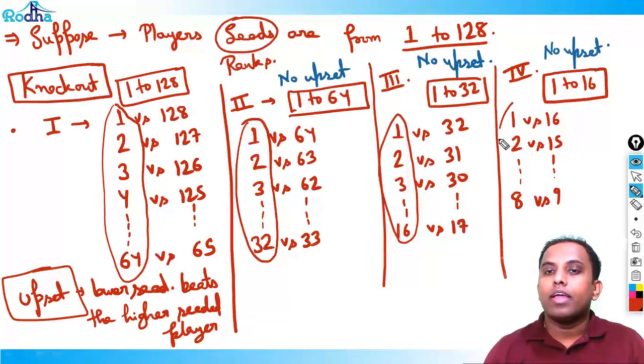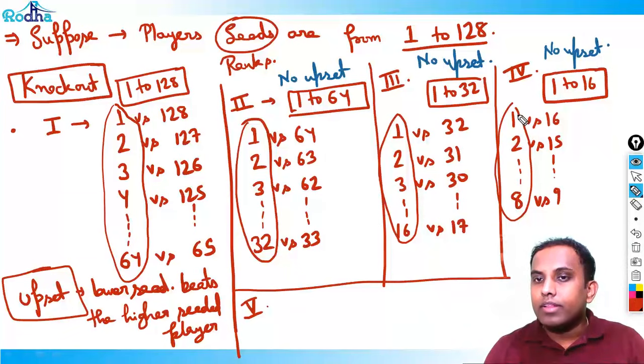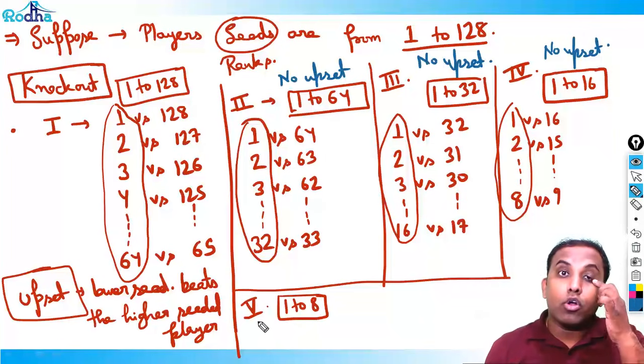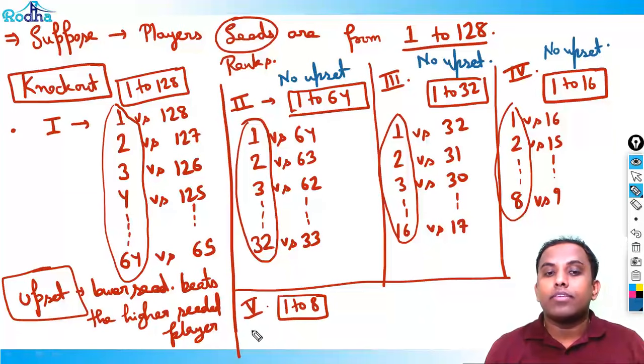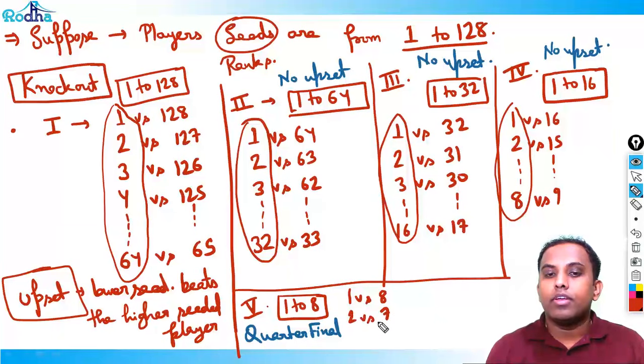Again, if there is no upset in the fifth round, these 8 players will qualify, right? So 1 to 8 will reach. This is called the quarterfinals. There are 8 players or 8 teams left in a knockout tournament. So how will the matches be played here? Again 1 versus 8, 2 versus 7, like that. The last match will be 4 versus 5.